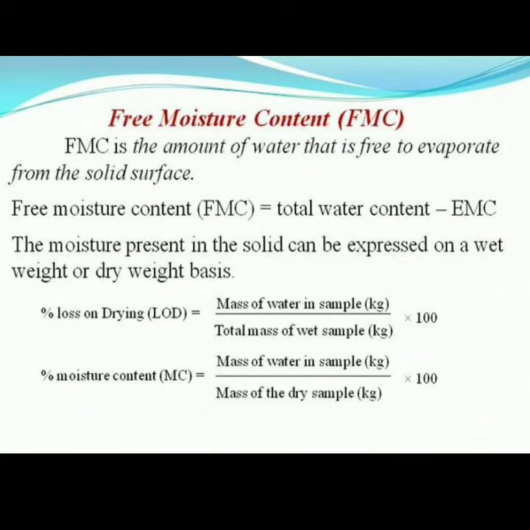Okay, for example, consider a wet solid containing weight 100 gram. The wet material has a weight of 100 gram, and in that 25 gram is the moisture. Suppose we consider 100 gram of our wet solid, in that 25 gram is moisture and the remaining is the solid material. And in normal air, consider 10 gram is the moisture. So after some time the moisture of the solid becomes 20, and air moisture becomes 15.